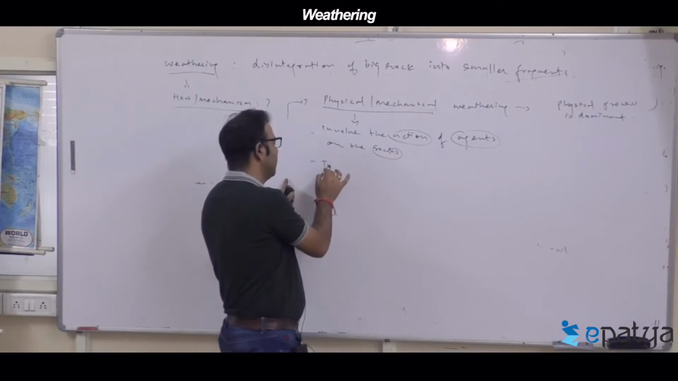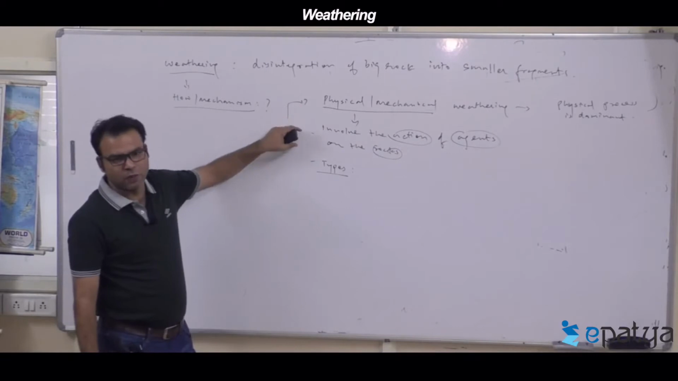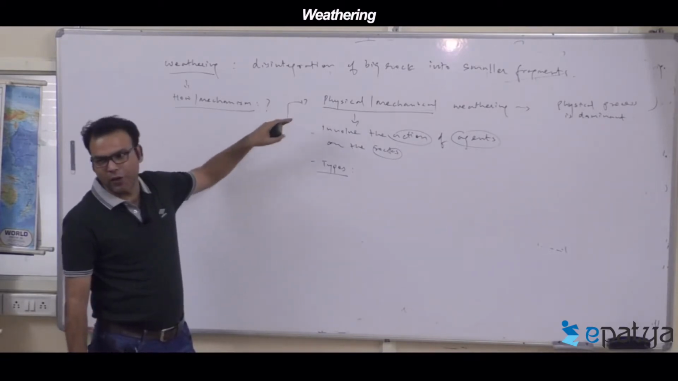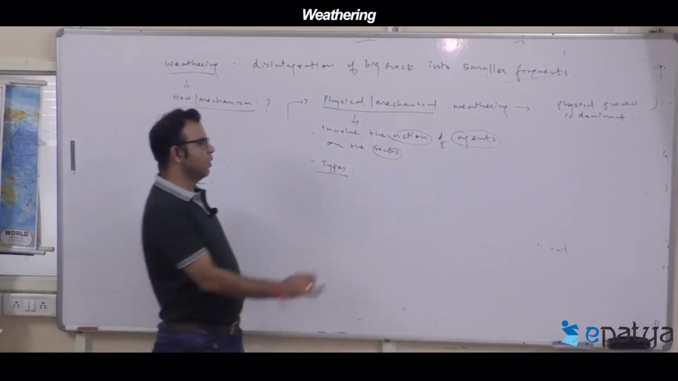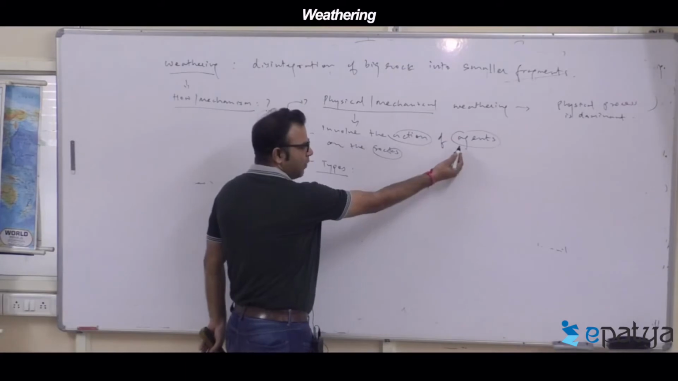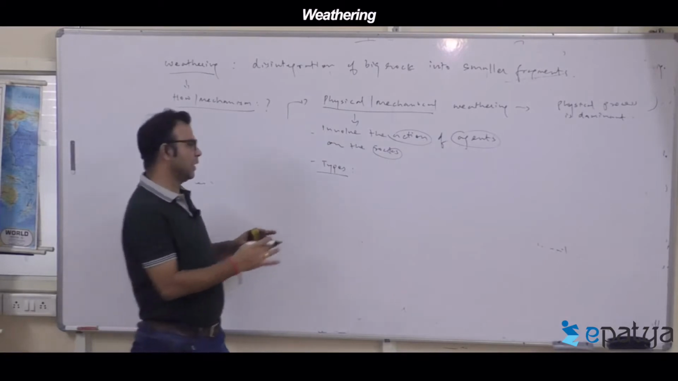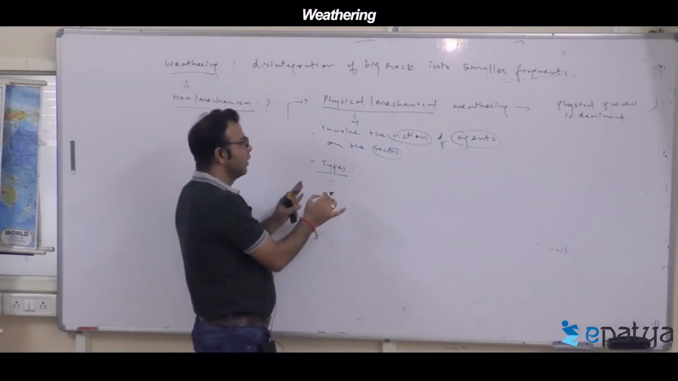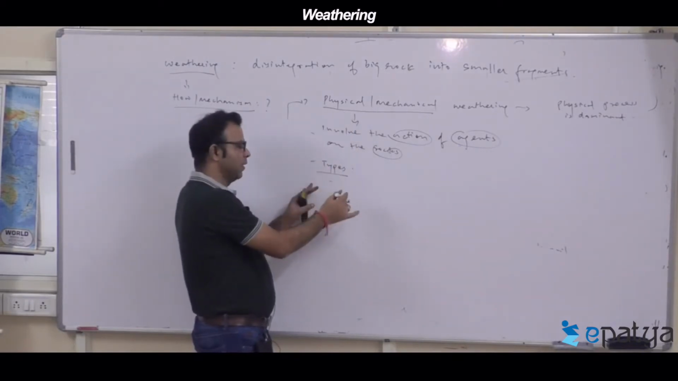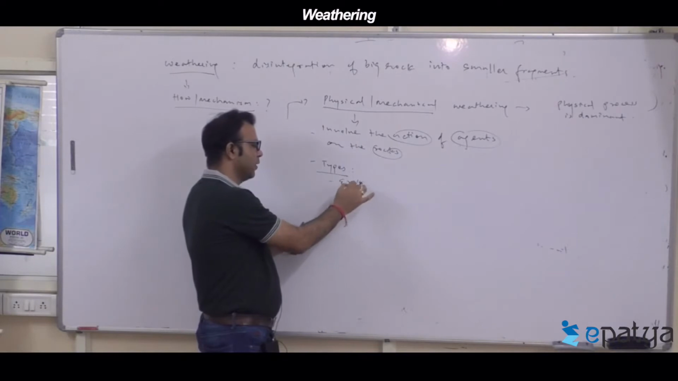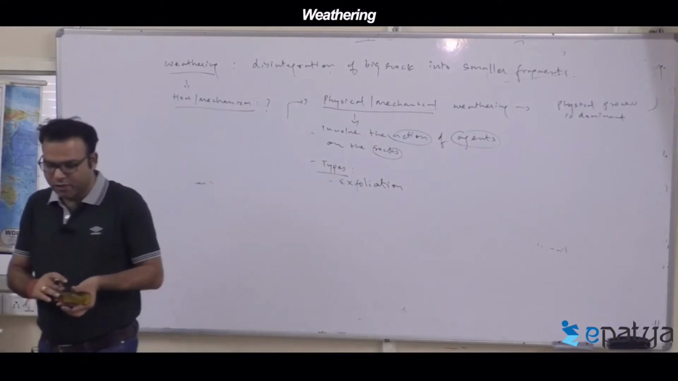This action produces different subtypes of mechanical or physical weathering, depending on the action taken by different agents on the rocks that break them down. I will especially mention a few process names, the sub-processes under the mechanical part. The first process is called exfoliation.